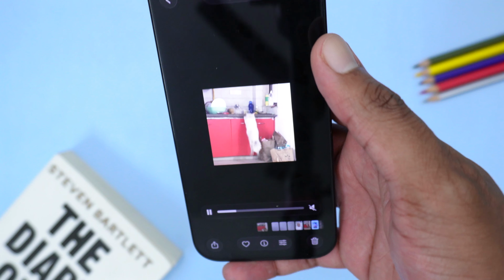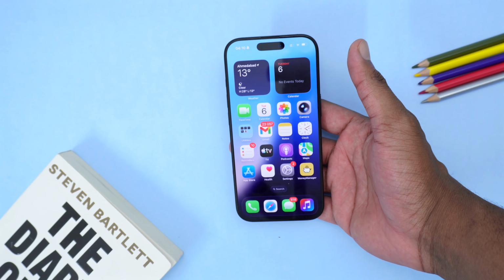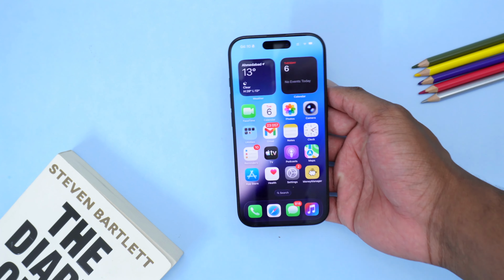This is how you can easily turn videos into slow motion, or you can actually create videos in slow motion without any issue and in a much quicker way.